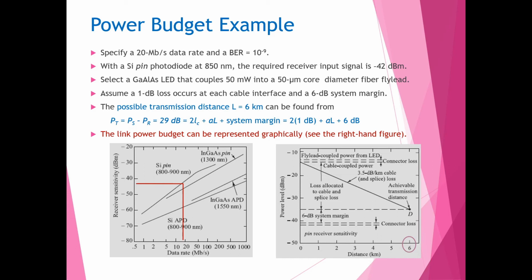So the safety margin is 6 dB. Subtracting this from the total system margin, we get 21 dB tolerable loss, which can be allocated to splice and cable loss. So this diagram provides the graphical representation of the link power budget.